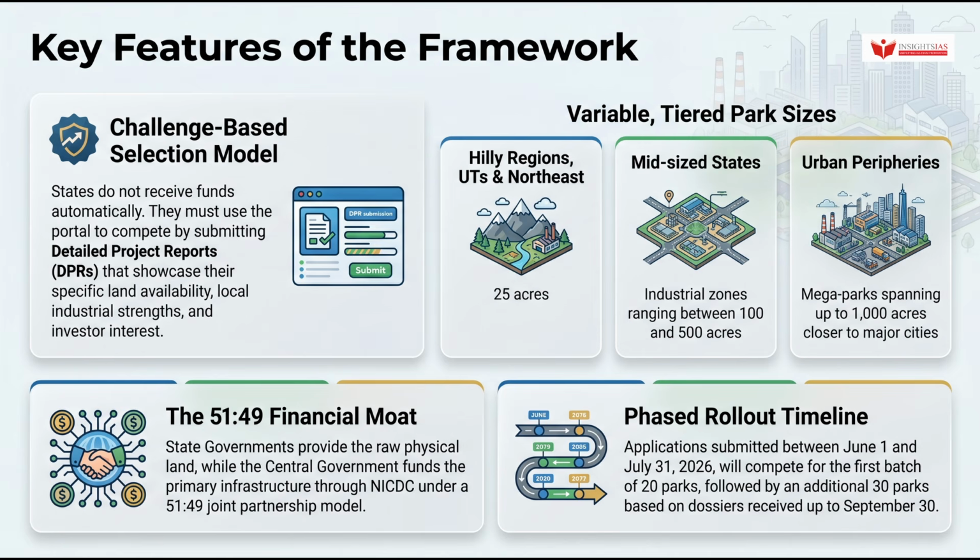The funding structure operates on what the source calls a 51-49 financial model. State governments provide the raw physical land, while the central government funds the primary infrastructure through NICDC under this joint partnership arrangement. Coming to the phased rollout, applications submitted between June 1 and July 31, 2026 will compete for the first batch of 20 parks, followed by an additional 30 parks based on dossiers received up to September 30. That gives us 20 parks in the first phase and 30 in the second. A total of 50 parks in this rollout window, drawing from the broader target of 100.